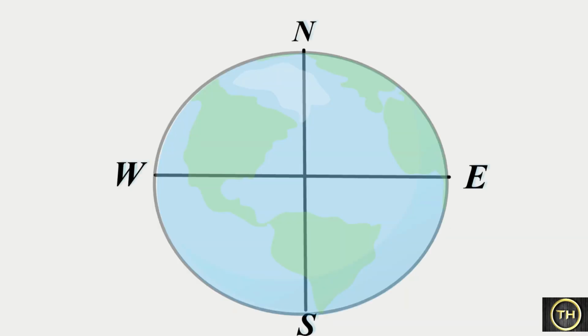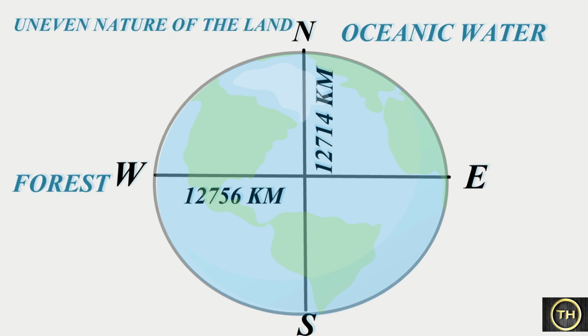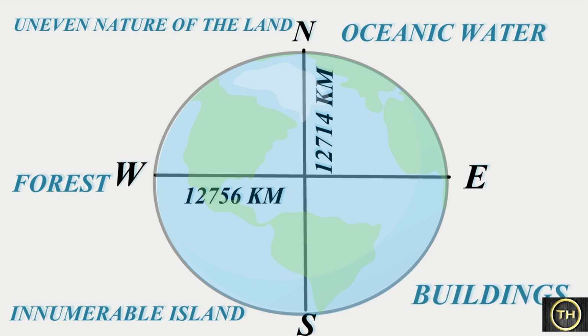Students, observe this figure. In this figure you can see the lengths of east-west and north-south diameter of the earth. It will give you some idea about the size of the earth. Oceanic waters, uneven nature of the land, forests, innumerable islands of different sizes and buildings make it impossible to actually draw such lines on the earth.